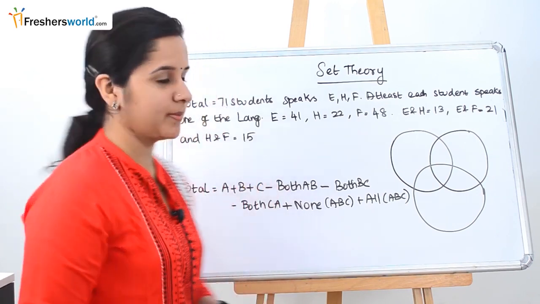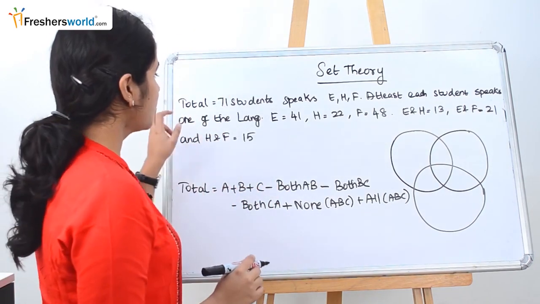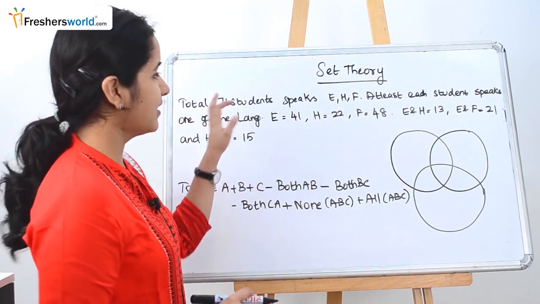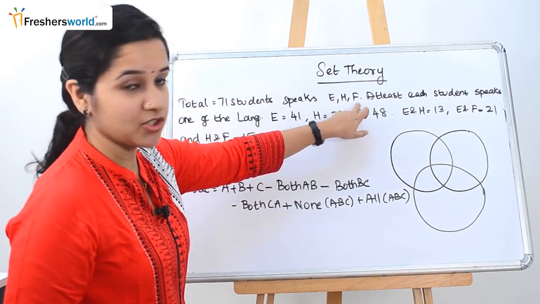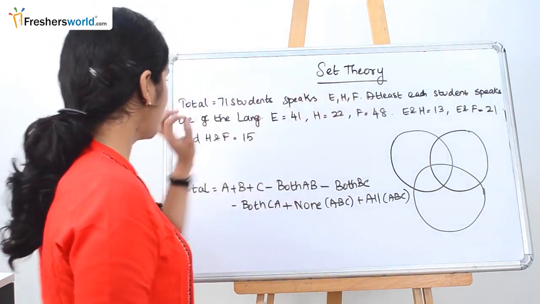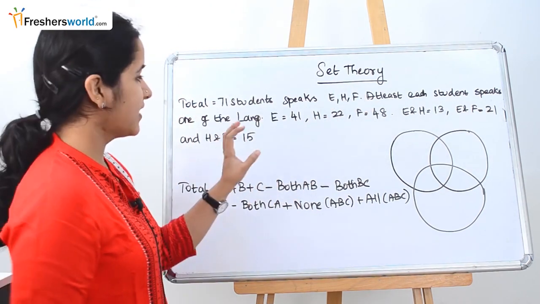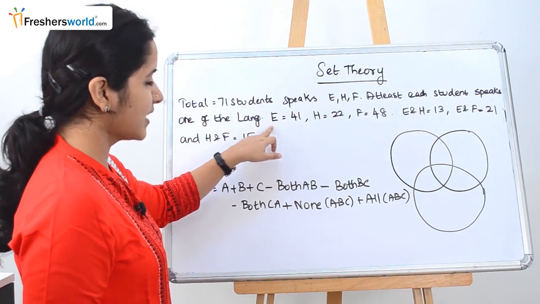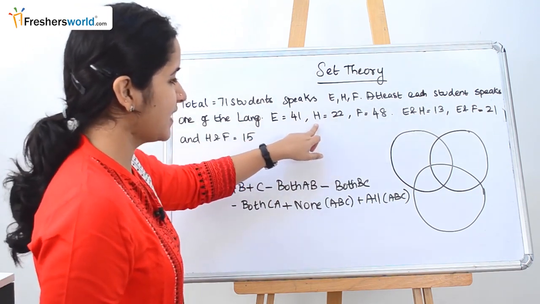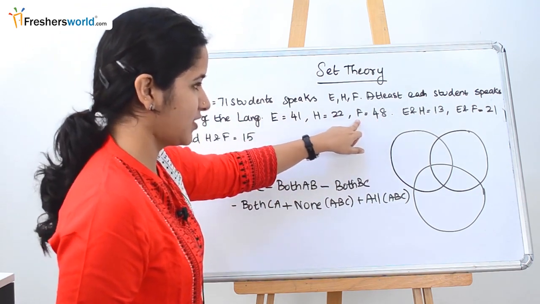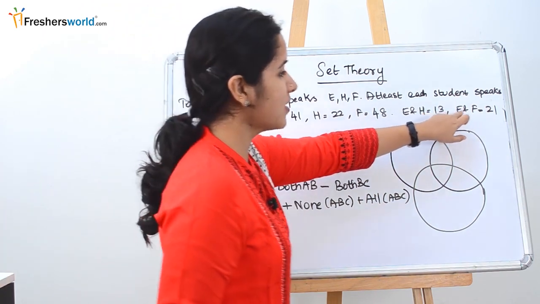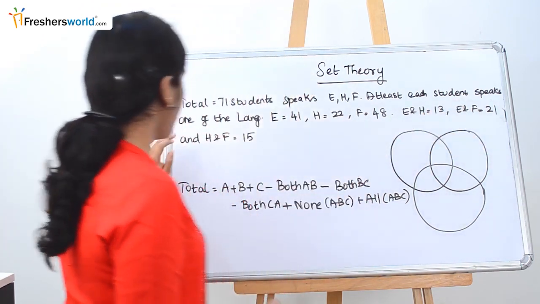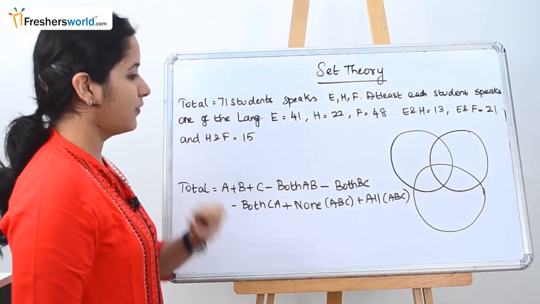So let's go to the problem. The question they have given is, there are a total of 71 students in a class and they speak 3 languages, which are English, Hindi and French. At least each student speaks one of the languages. They are saying 41 students speak English, 22 students speak Hindi and 48 students speak French. The students speaking English and Hindi are 13, English and French 21, and Hindi and French 15.